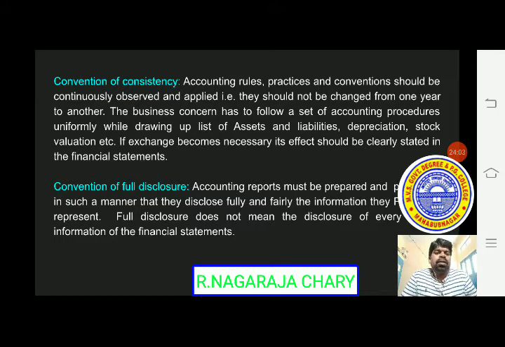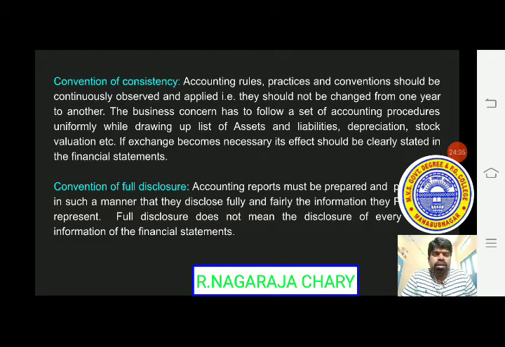Generally the double entry system is accepted by the Companies Act. In one year we may follow the double entry system, and in another year the single entry system. That is not the condition. The convention of consistency conveys that whatever system we follow, we have to follow the same system. If there is any need to change, that is to be clearly stated in the financial statements.